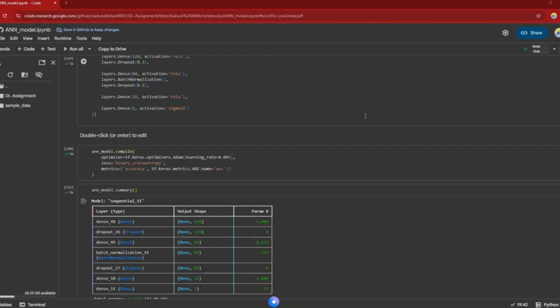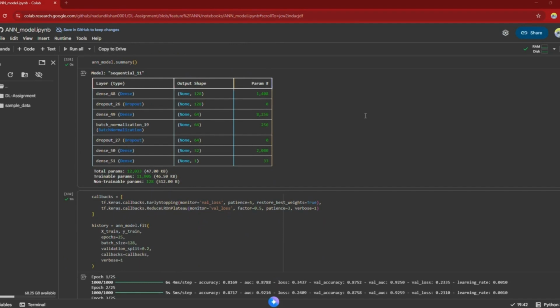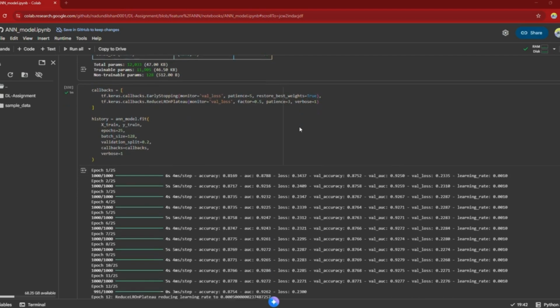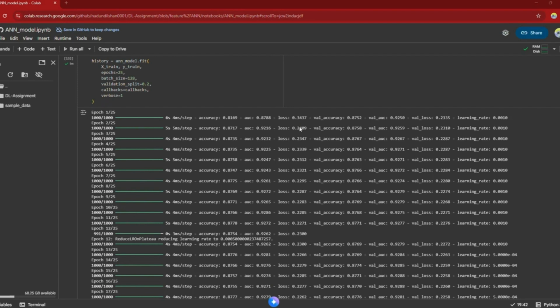For training, I used early stopping and ReduceLROnPlateau callbacks. These help the model to stop automatically when validation loss stops improving and reduce the learning rate to fine-tune performance. The model was trained for up to 25 epochs with a batch size of 128, using an 80 to 20 validation split.